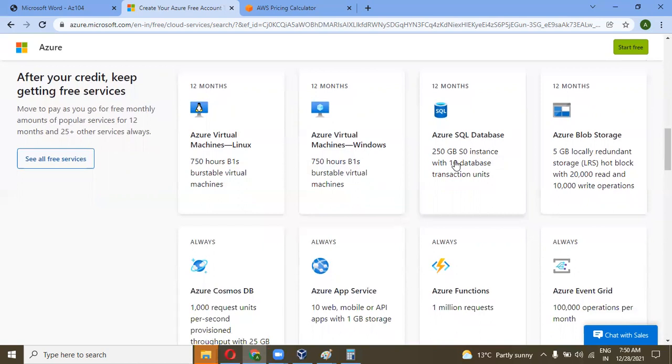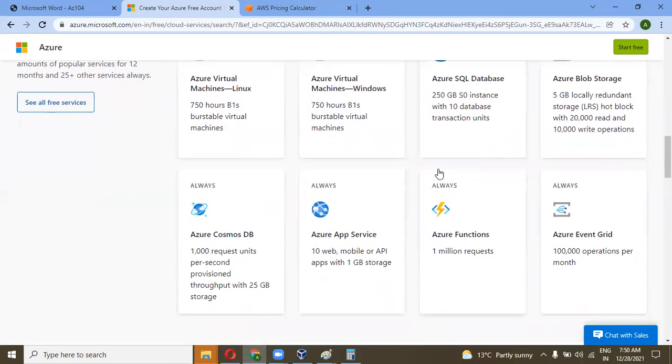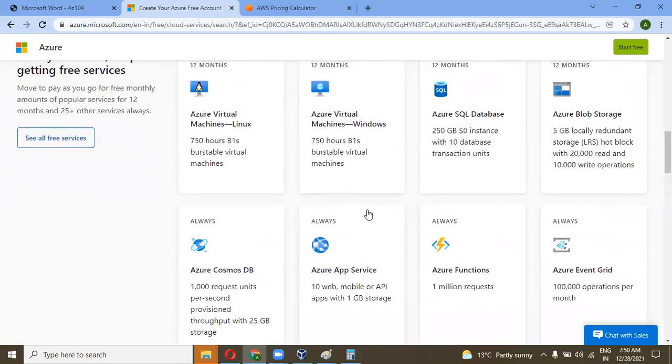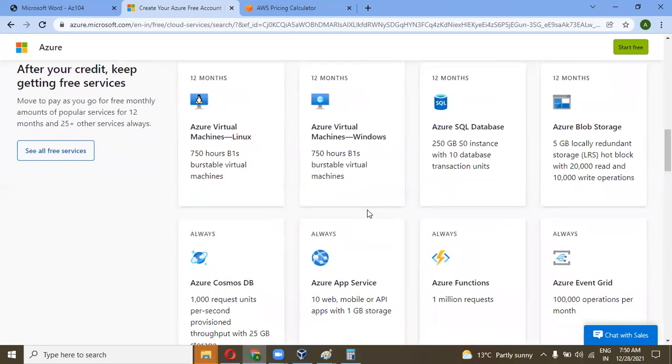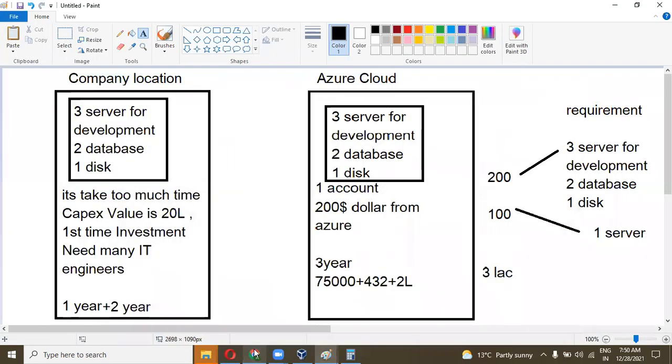SQL databases are the databases of Microsoft Azure cloud. It is 5 times faster than other databases. And these are the services we get in the free account or free subscription account. Got it? Yeah. Okay.